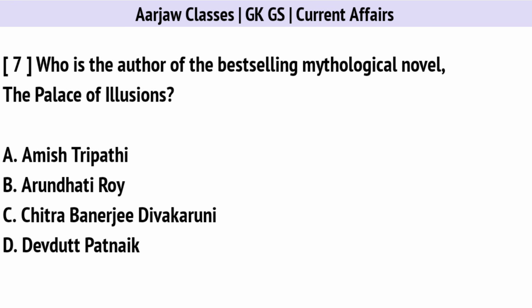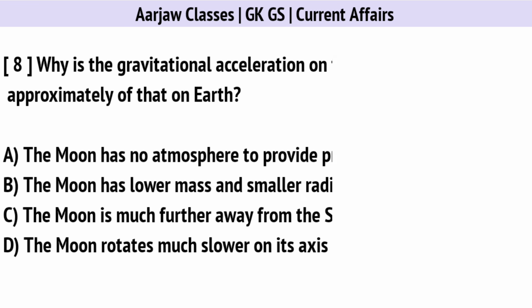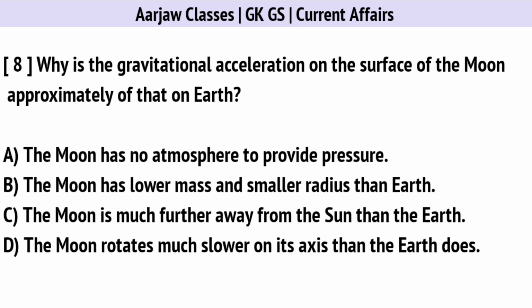Who is the author of the best-selling mythological novel The Palace of Illusions? Correct option is C. Chitra Banerjee Divakaruni. Why is the gravitational acceleration on the surface of the Moon approximately one-sixth of that on Earth? Correct option is B. The Moon has lower mass and smaller radius than Earth.